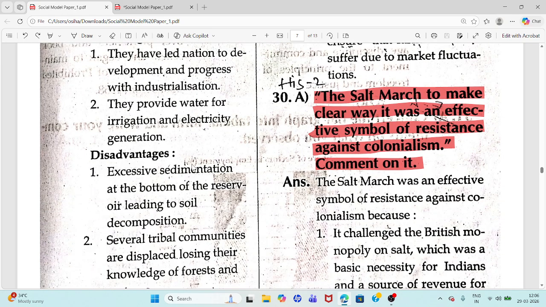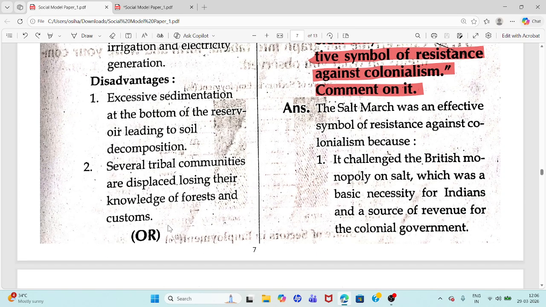Disadvantages: excessive sedimentation at bottom of the reservoir leads to soil decomposition. Several tribal communities are displaced, losing their knowledge of forests and customs.